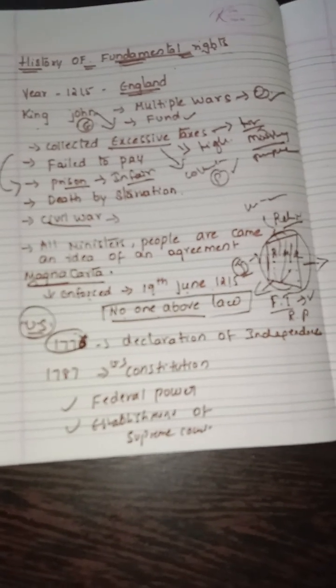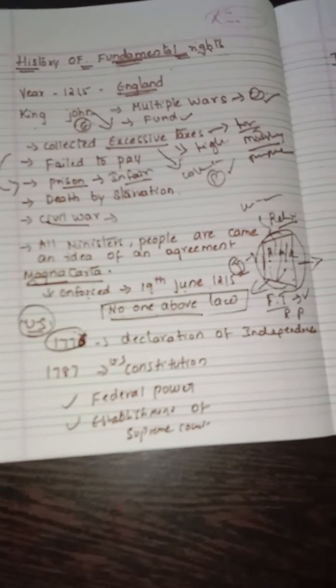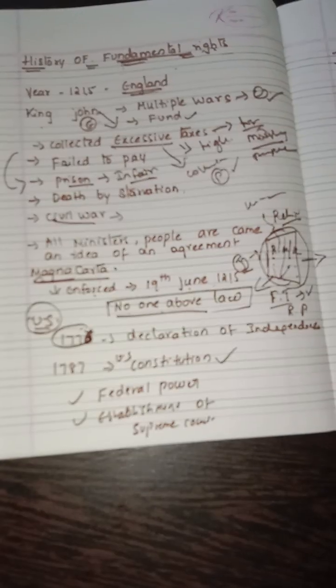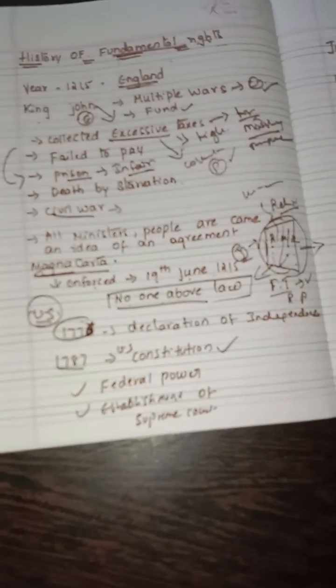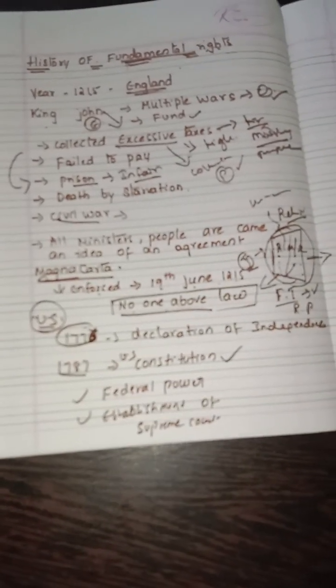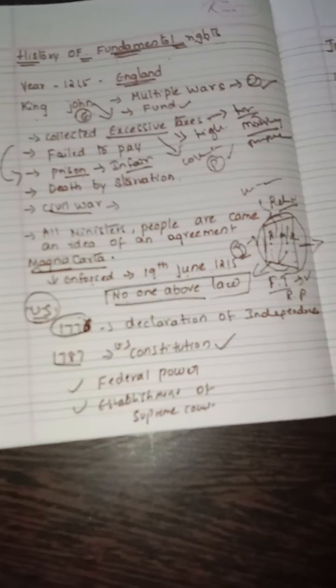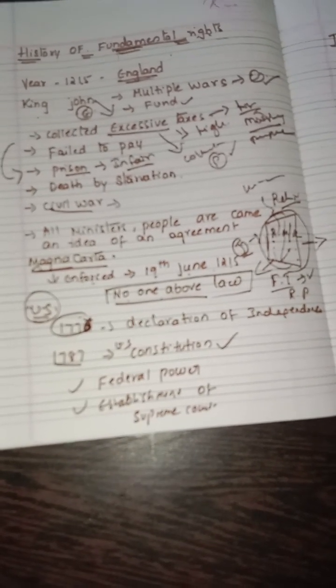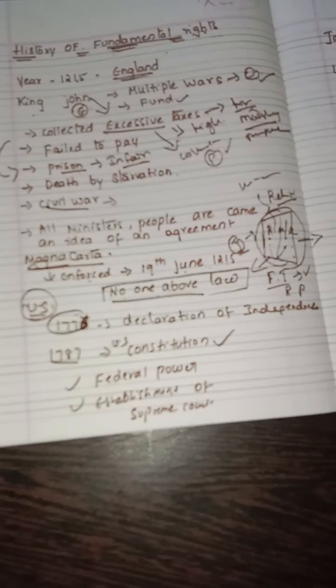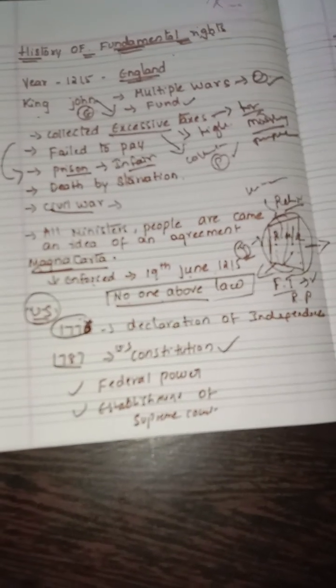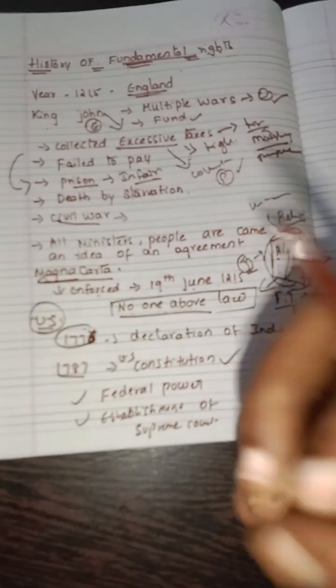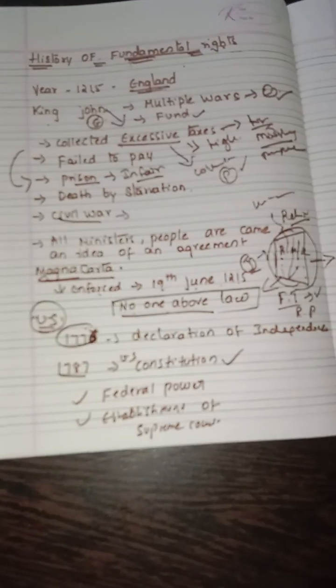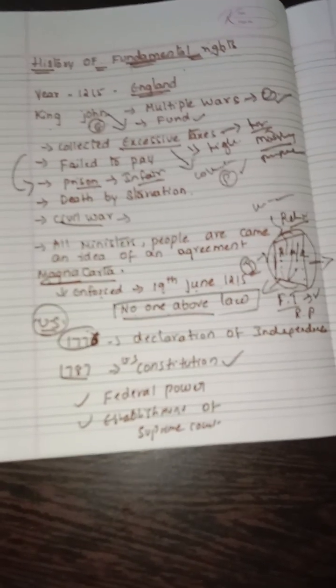After some years they made the constitution. In the year 1787 they made the US Constitution. In that they mentioned the federal power, the establishment of the supreme power, the Supreme Court, and all the federal and presidential powers. They wrote almost everything, but did not grant any rights to the people.